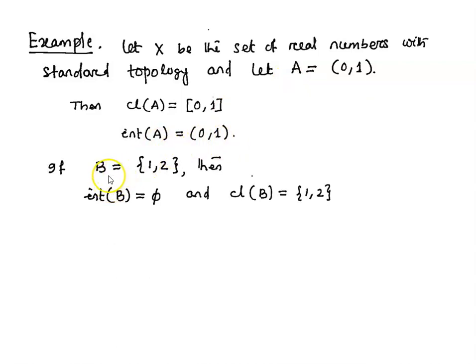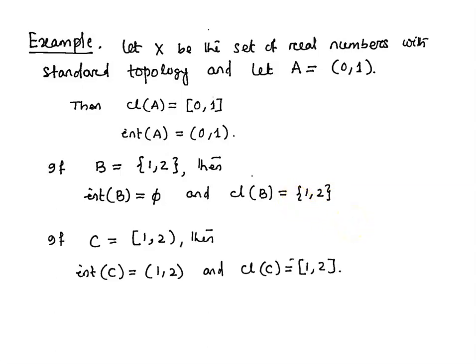If we consider another subset of X, B, containing 2 points 1, 2, then interior of B is empty. Why is interior of B empty? Because there doesn't exist any open set inside B. The only open set inside B is the empty set. So interior of B is empty. And what about closure of this set B? Closure of B is B itself, 1, 2, because this 2-point set 1, 2 is a closed set. And this is the smallest closed set containing B.